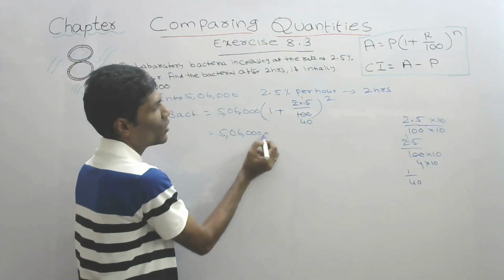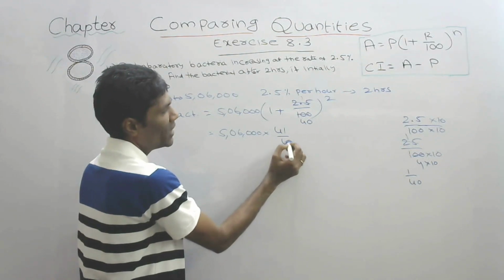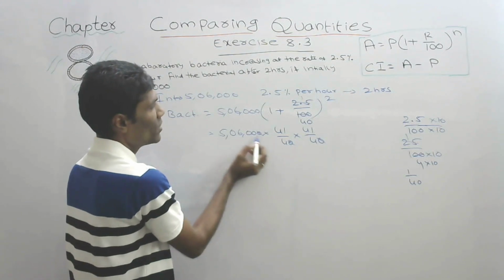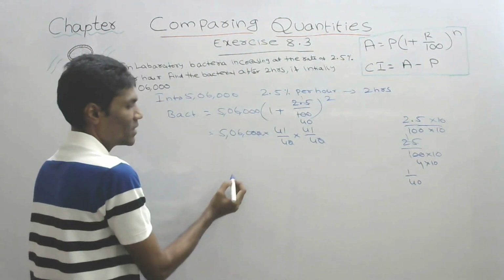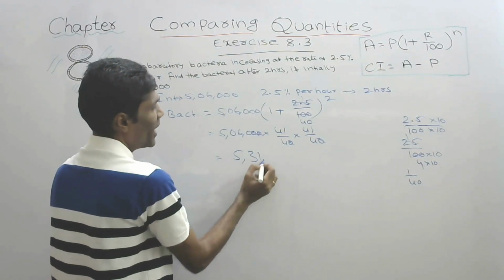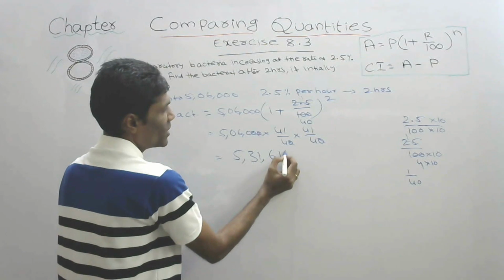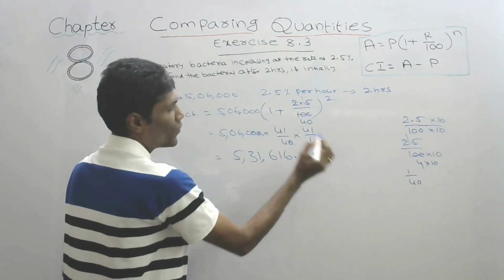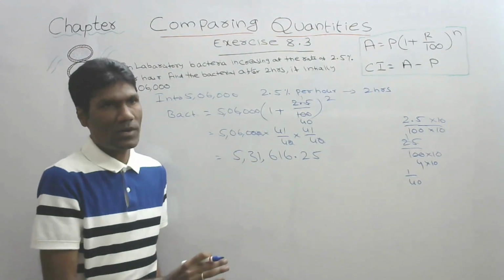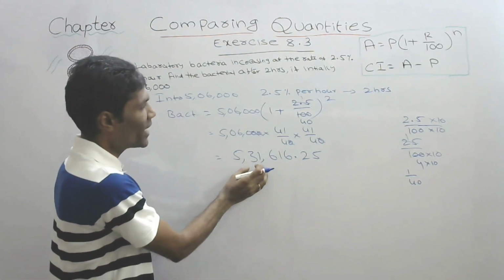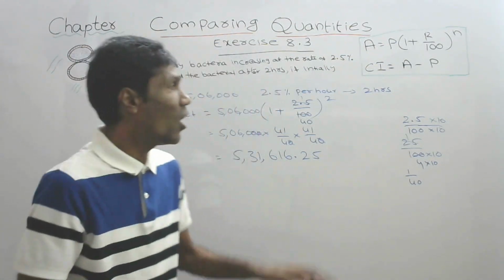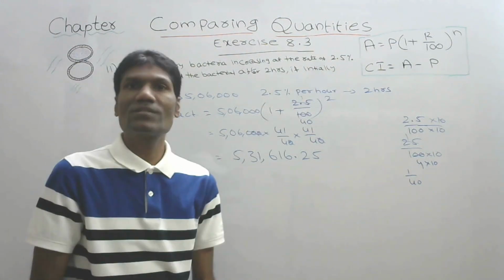5,06,000 into 41 by 40 into 41 by 40. So the zeros cancel. When we simplify, we get 5,31,616.25. If you want, we can round it off or we can keep it like this only. So we will be getting 5,31,616 bacteria after 2 hours.